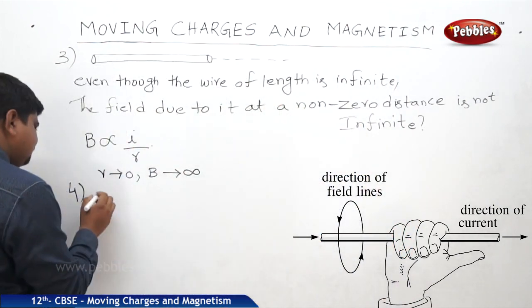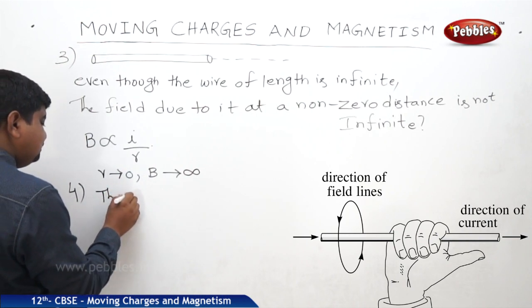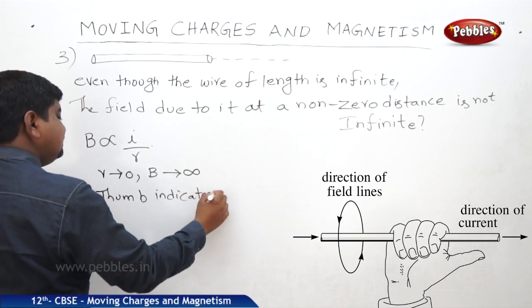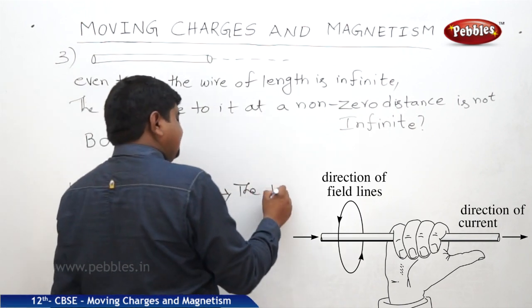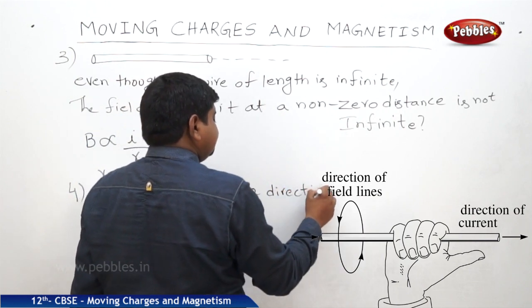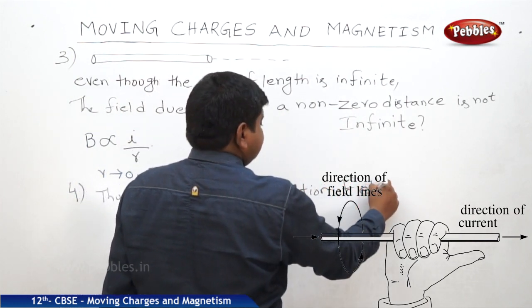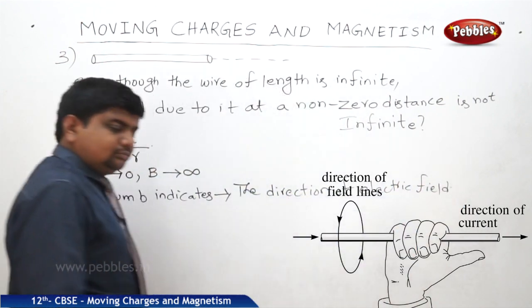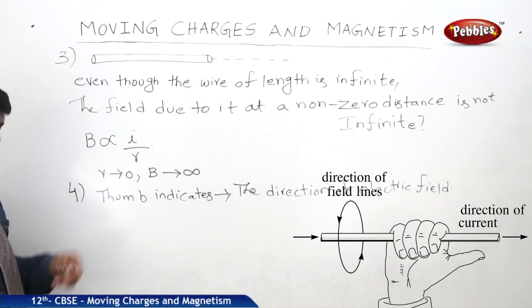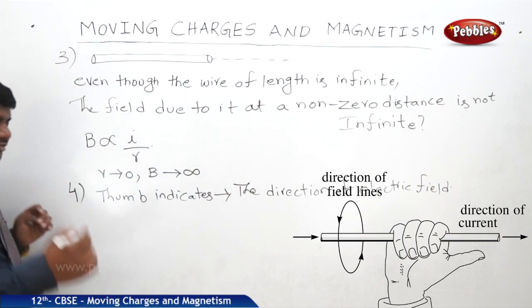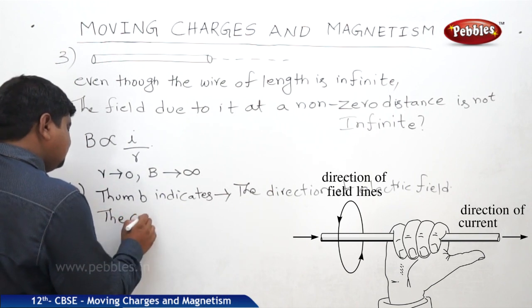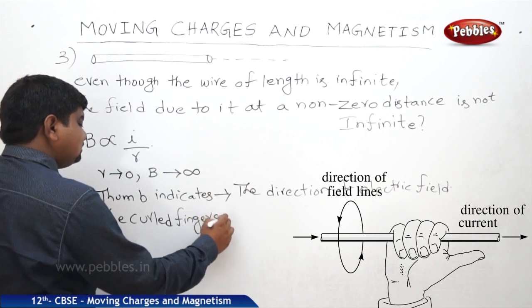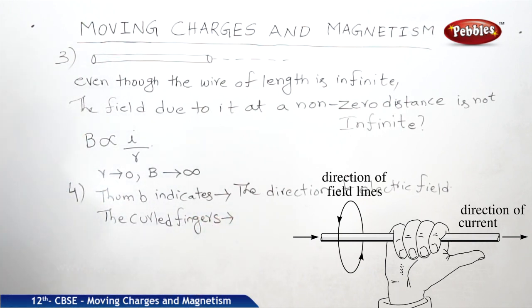So the thumb indicates the direction of current, and the curled fingers indicate the direction of the magnetic field.